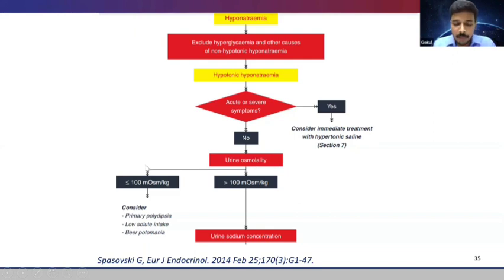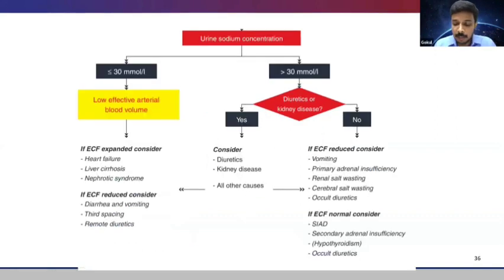And if the urine osmolality is less than 100, then the diagnosis is one of these: primary polydipsia, low solute intake, or beer potomania. But once the urine osmolality is more than 100, the next step is to assess the volume status. Volume status can be ascertained by urine sodium concentration.